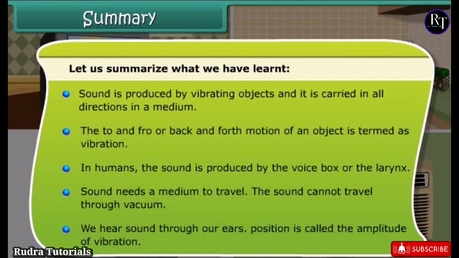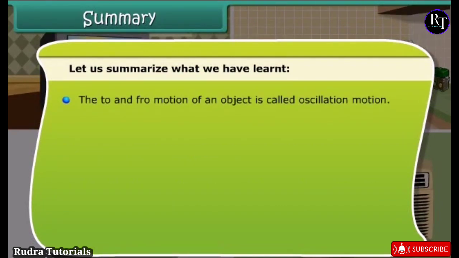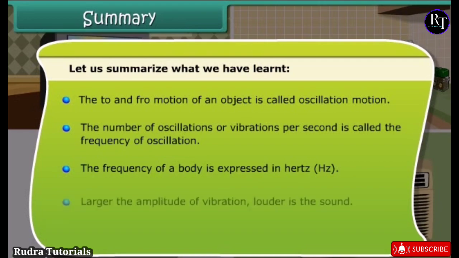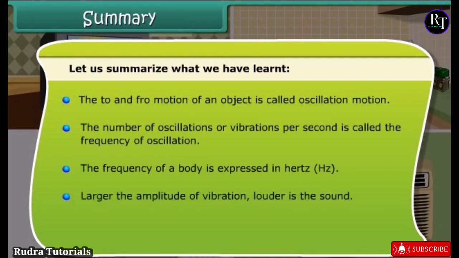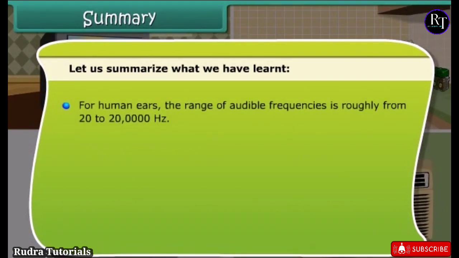Position is called the amplitude of vibration. The to and fro motion of an object is called oscillation motion. The number of oscillations or vibrations per second is called the frequency of oscillation. The frequency of a body is expressed in hertz. Larger the amplitude of vibration, louder is the sound. Higher the frequency of vibration, the higher is the pitch or shrill is the sound. For human ears, the range of audible frequencies is roughly from 20 to 20,000 Hz.